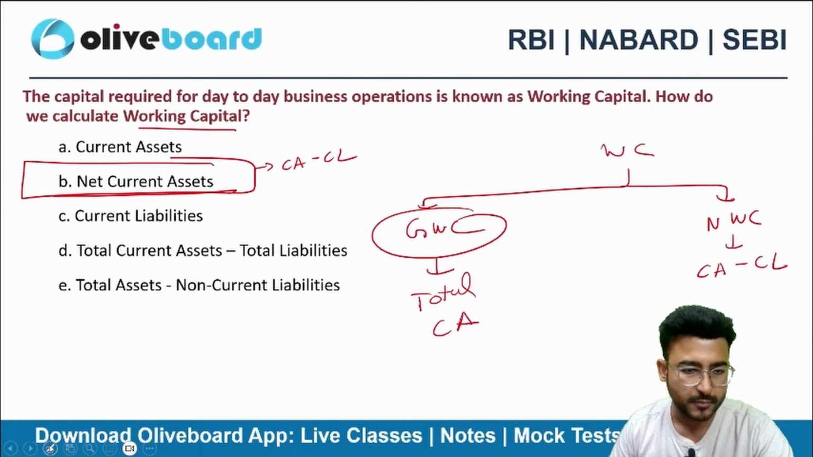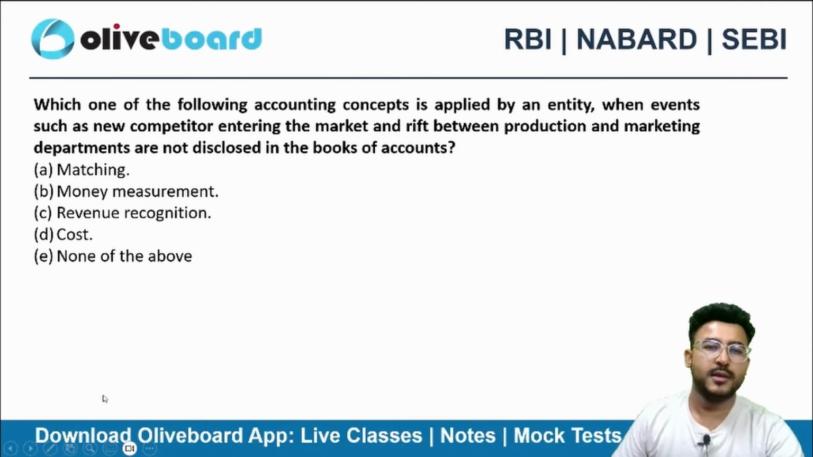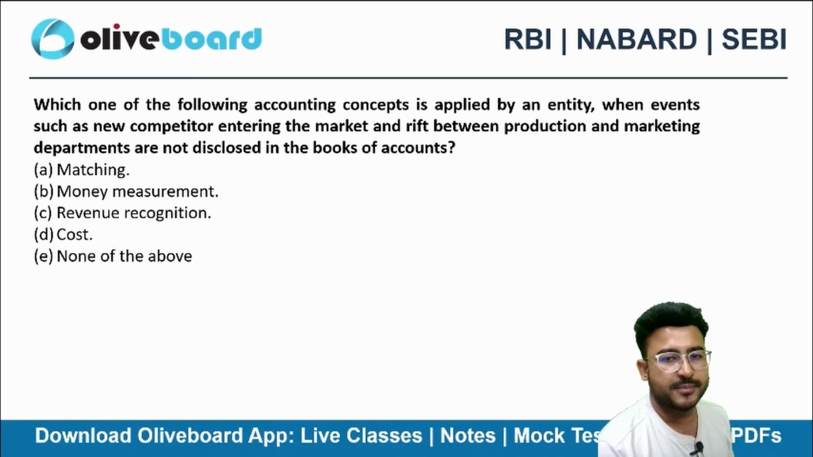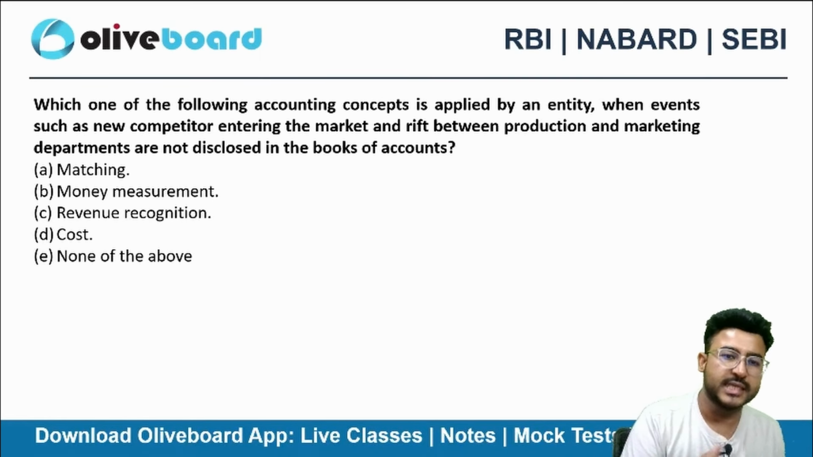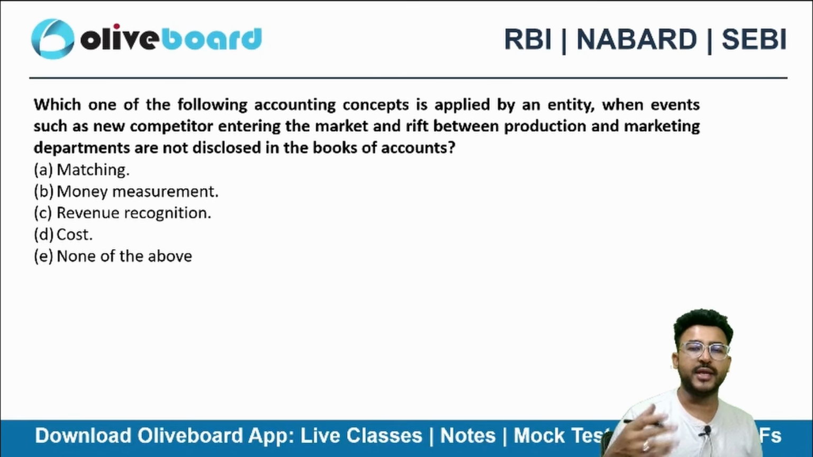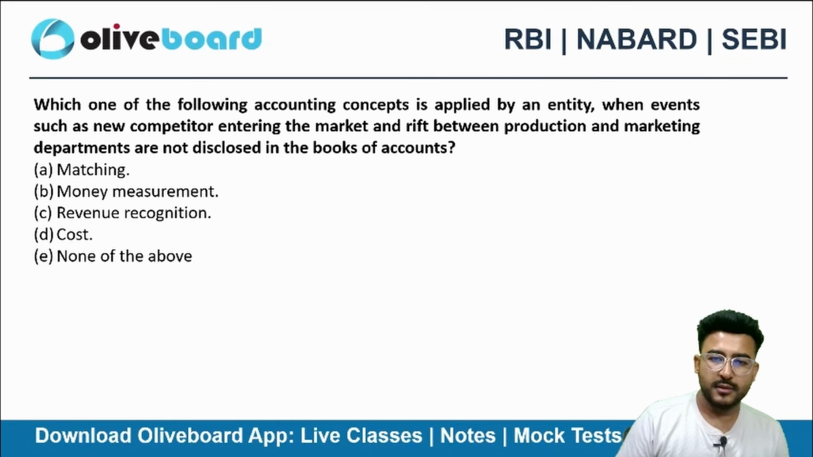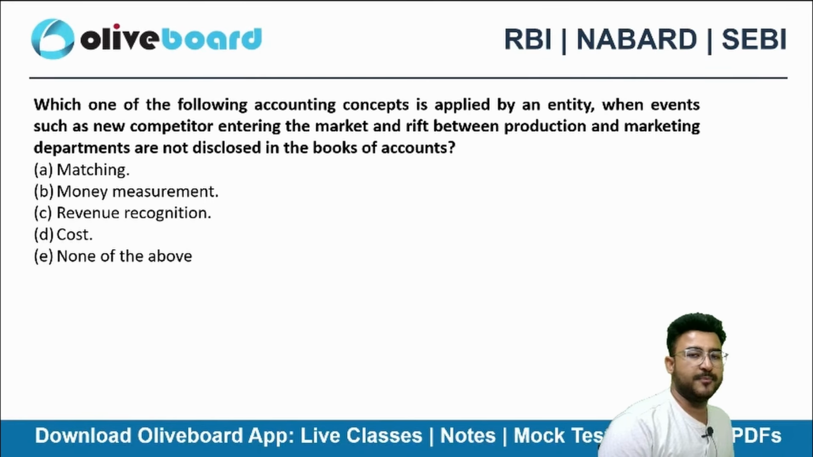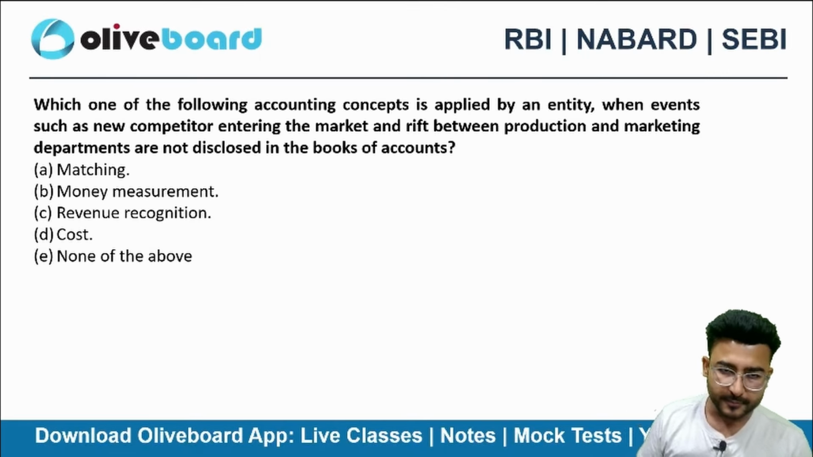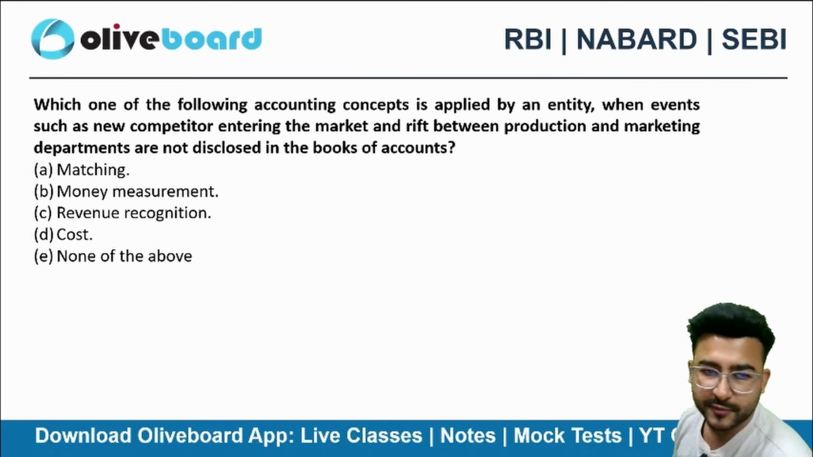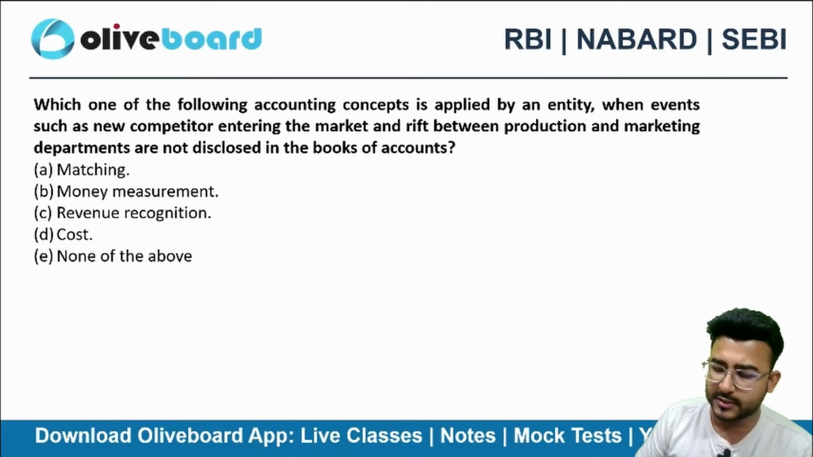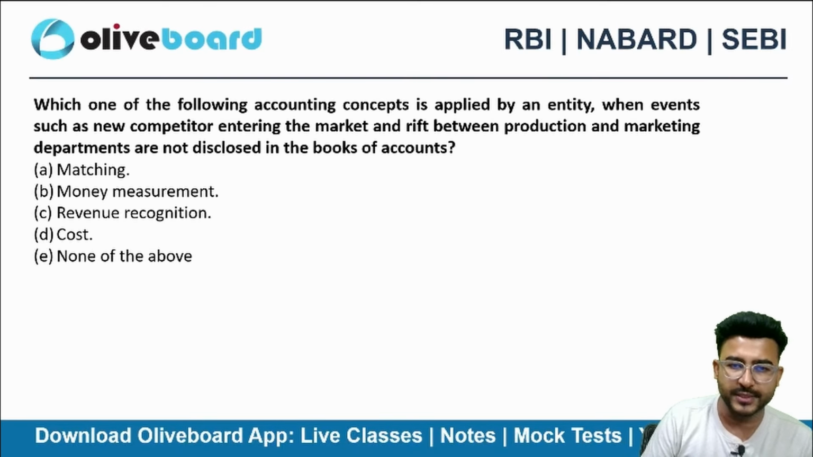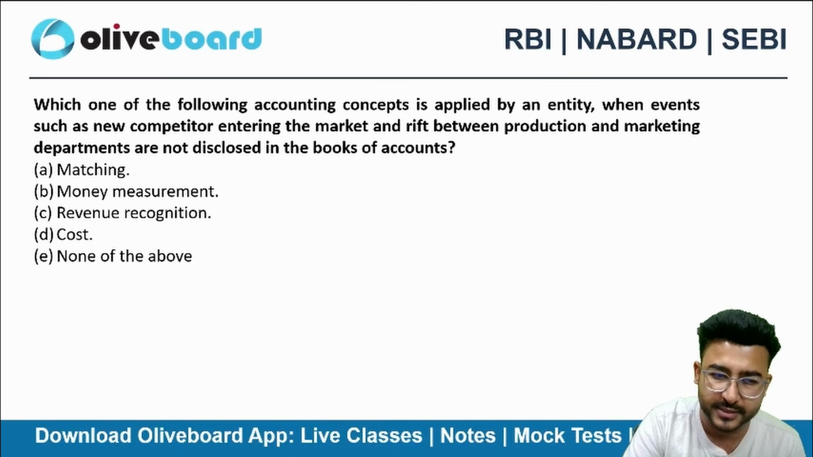Okay. Next one. Which of the following accounting concepts is applied by an entity when events such as a new competitor entering the market and a drift between production and marketing departments are not disclosed in the books of accounts? So a new competitor is entering the market and I don't want to disclose that in my books of accounts. Which is the concept applicable behind this approach?